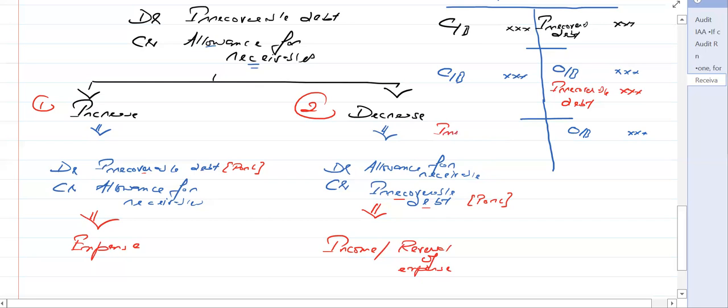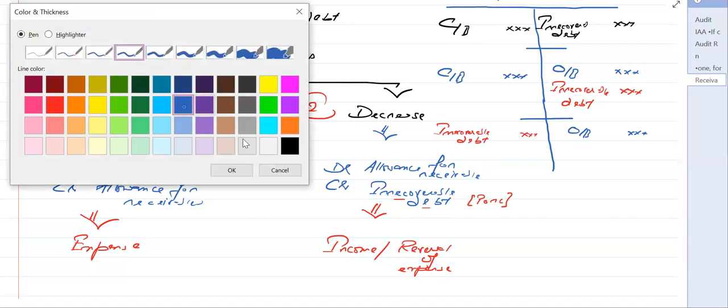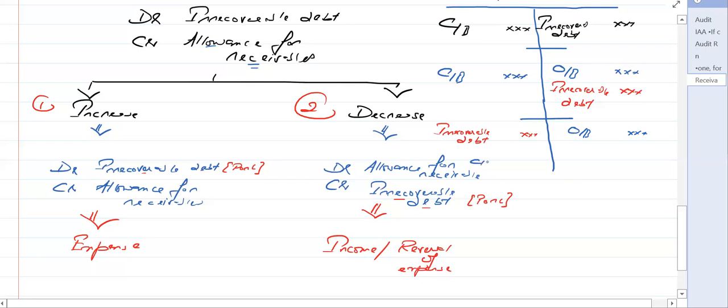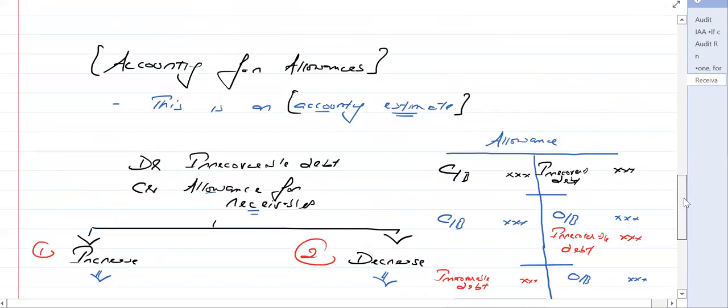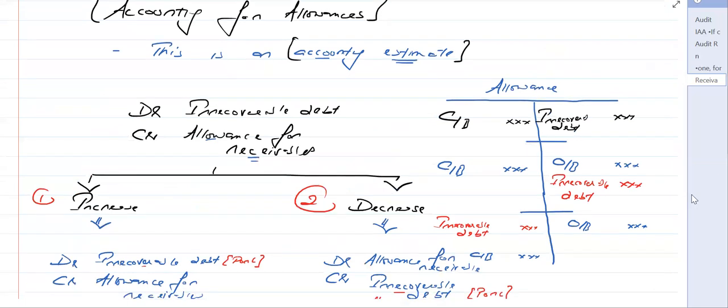Again, this is the profit or loss figure. And then we have the same story again, the closing balance. So this is how we show the accounting entries within the T account. So remember one thing, that accounting for allowances is pretty easy. This is an accounting estimate. Because this is an accounting estimate, your estimate can change every year.